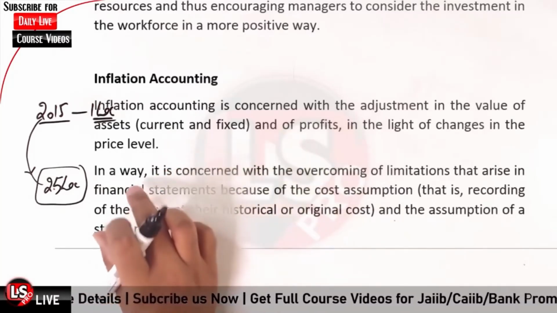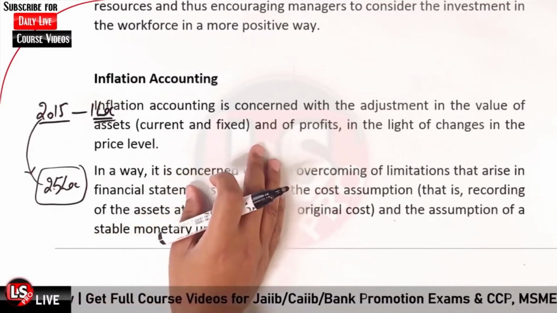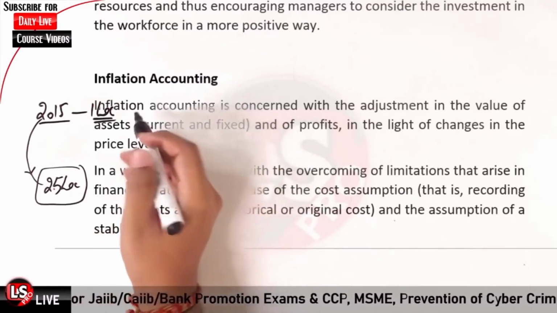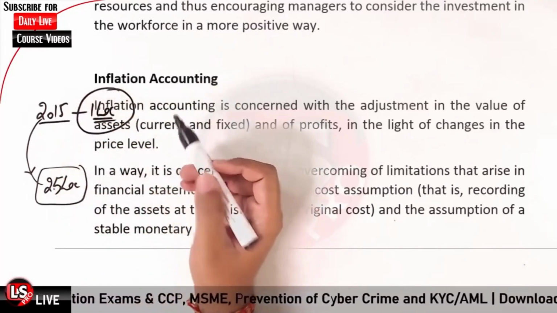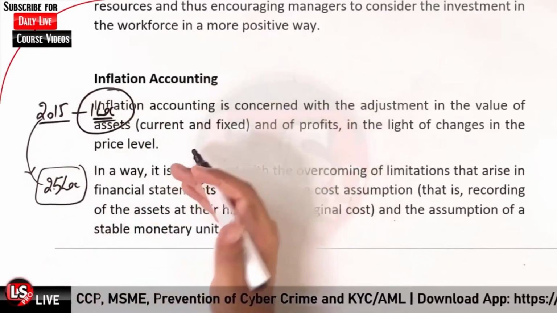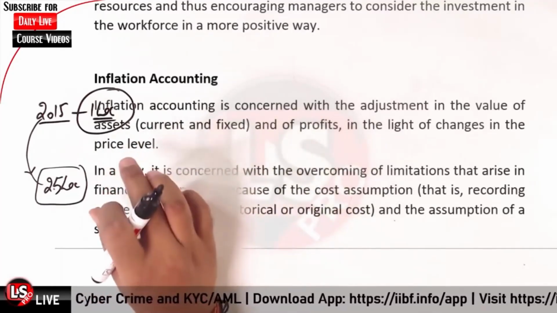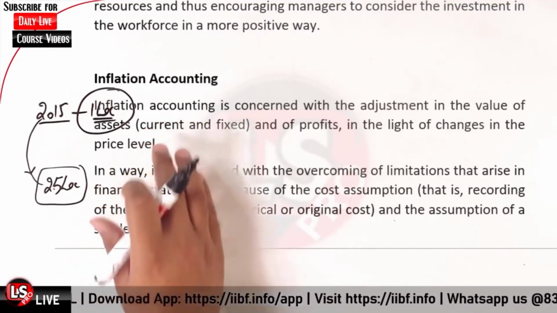So there is a historical cost concept in accounting itself. What does that concept say? That concept says that we record the cost of the asset at the time of purchase. So whatever cost we paid at the time of purchase, we book that particular cost only, so as to consider the whole accounting part.